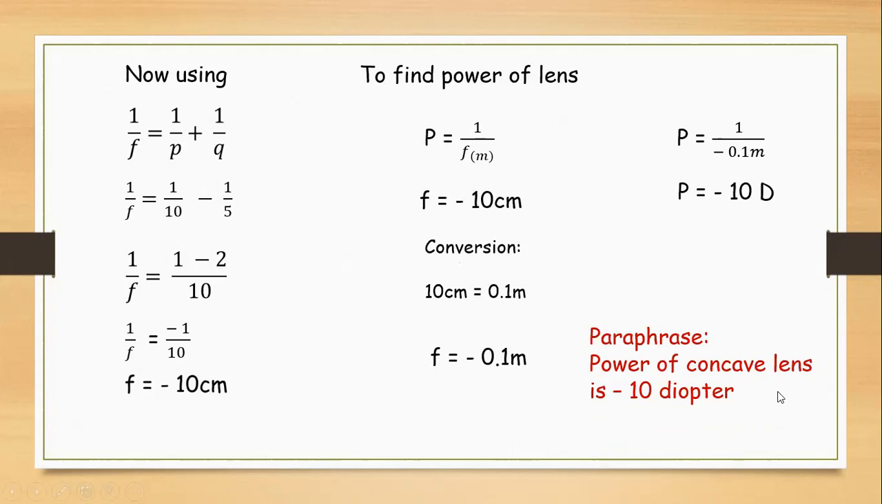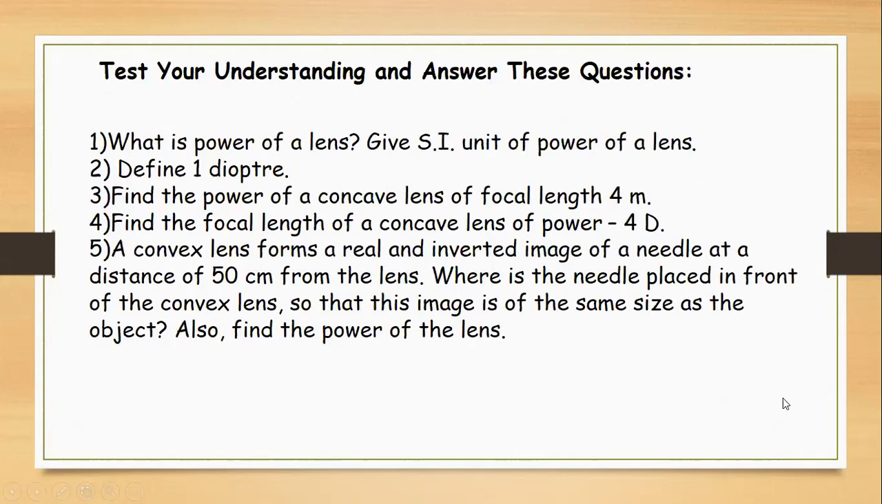So you can see this is the numerical related to that, and you can see that power is with a negative sign because it is a concave lens. So this is the way to solve this question. In order to test your understanding, you can solve these questions in your copy.